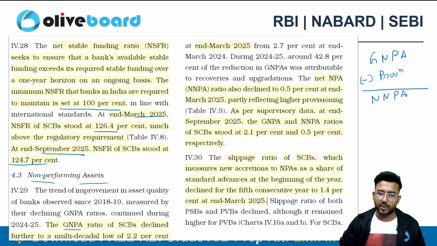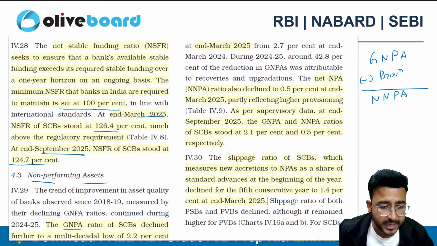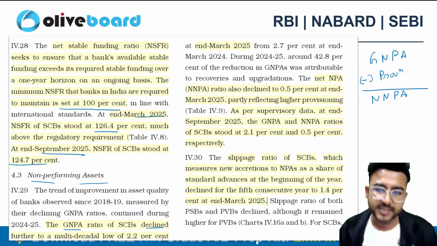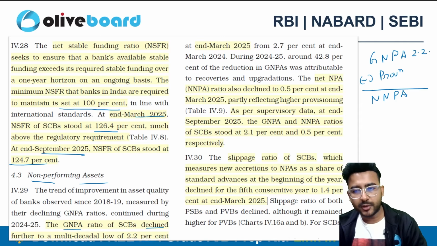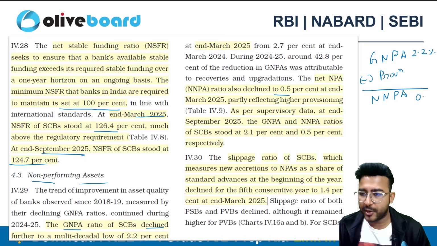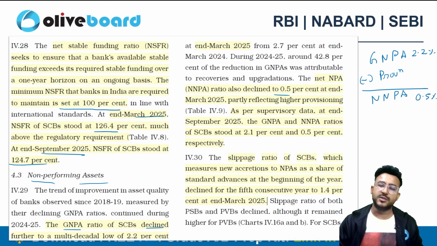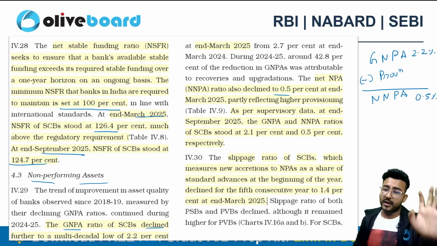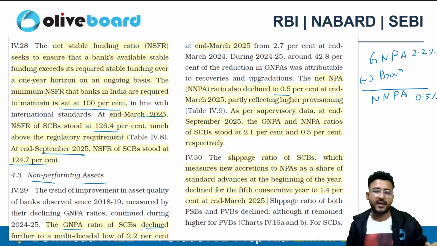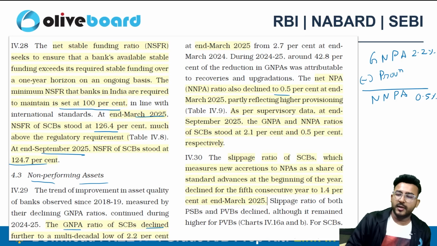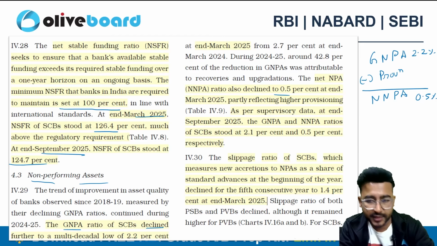So if I talk about gross NPA, they are at a decadal low, multi-decadal low. They have declined, and as of now we have 2.2% as the GNPA, which is quite good, right? The net NPA is also 0.5%, I can say. So as of now, no worries. If I talk about the NPA, earlier we used to have a very high GNPA and NNPA. I'm talking about 5 to 10 years back. Now it is very well within the range of Reserve Bank of India.